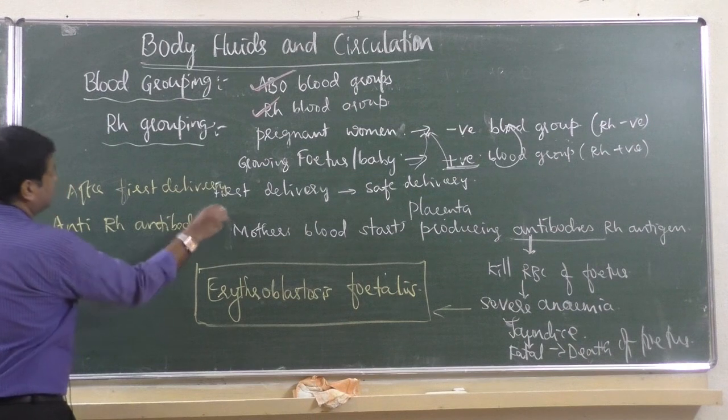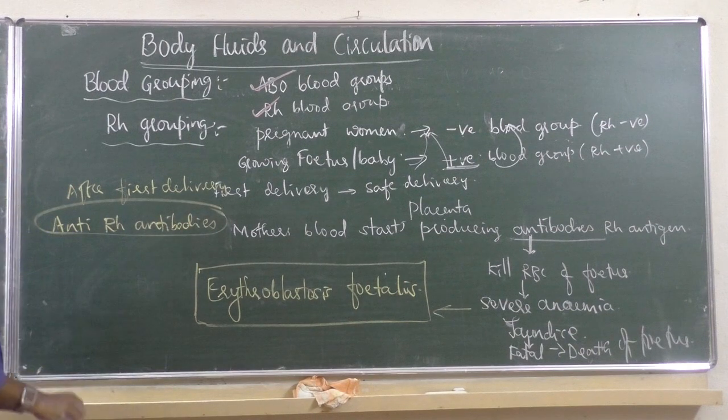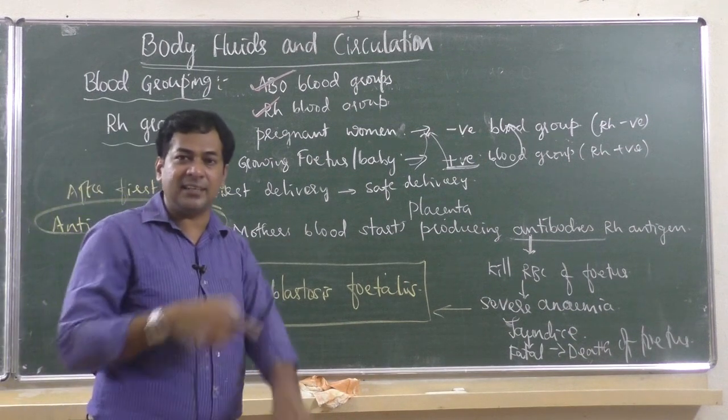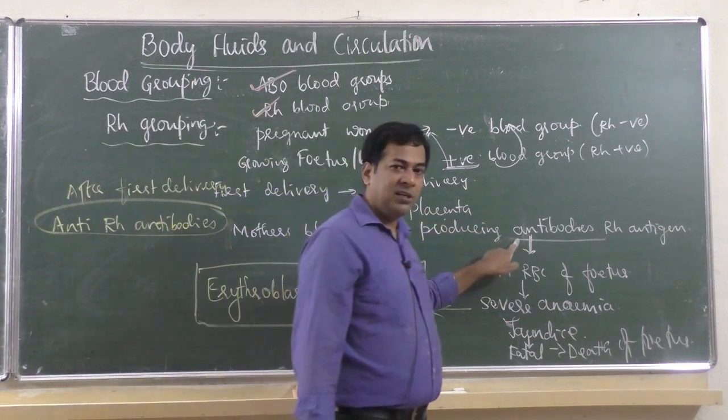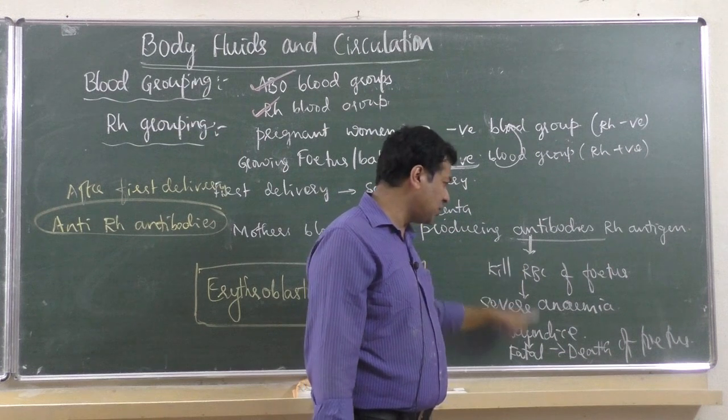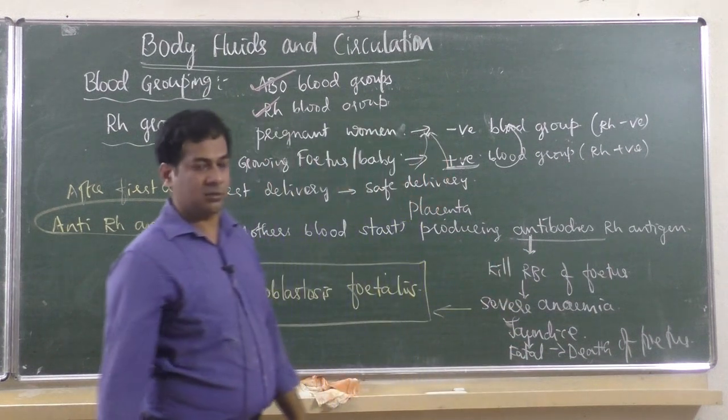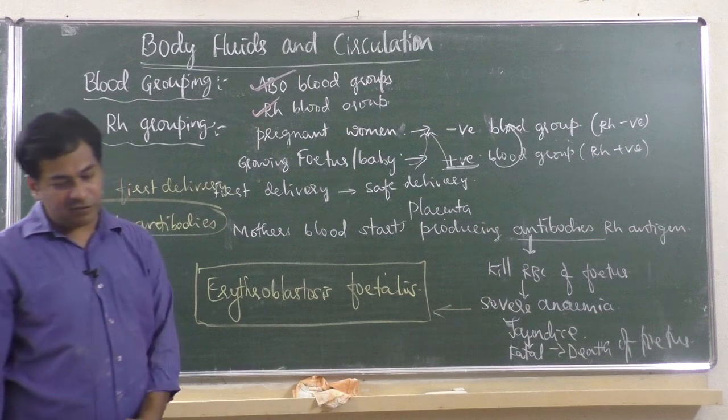This is very important. This is a medicine. When they give the anti-Rh antibodies injection, this will not allow the mother to prepare this antibody. When the mother doesn't produce this antibody, then there is no question of killing the baby. This is the solution. Okay, so this is a beautiful condition.